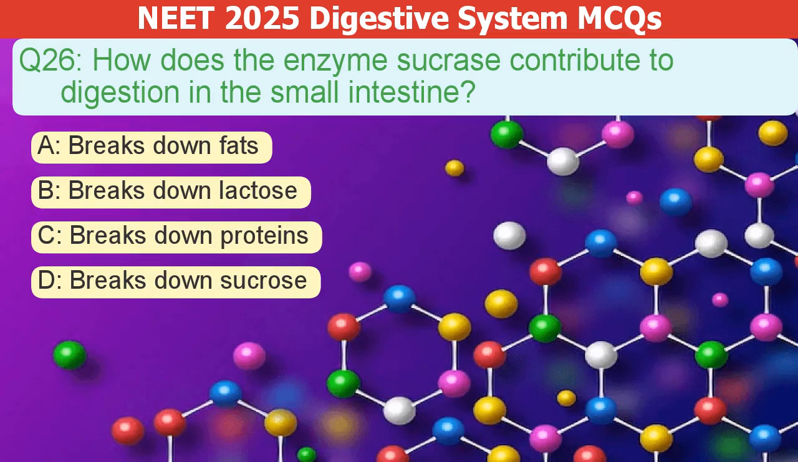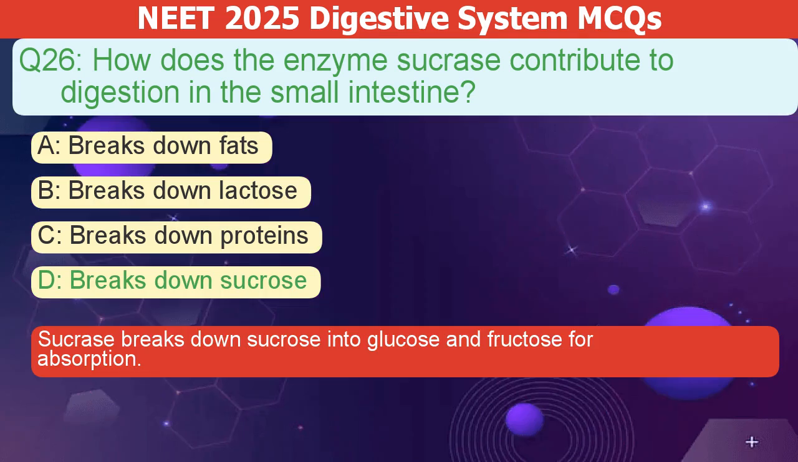How does the enzyme sucrase contribute to digestion in the small intestine? A. Breaks down fats. B. Breaks down lactose. C. Breaks down proteins. D. Breaks down sucrose. The correct answer is D. Sucrase breaks down sucrose into glucose and fructose for absorption.